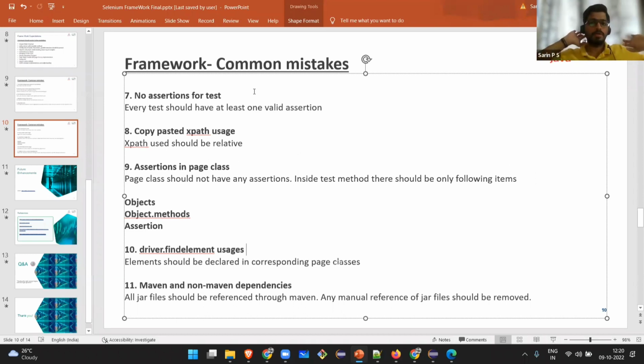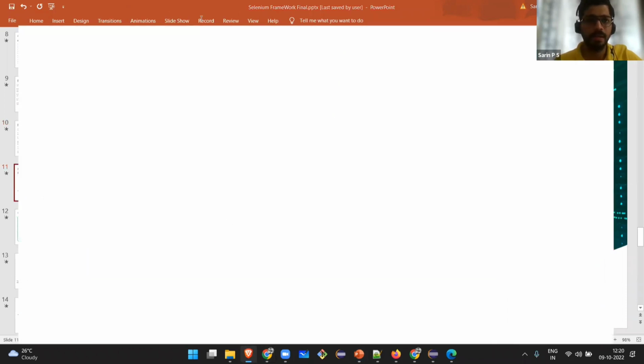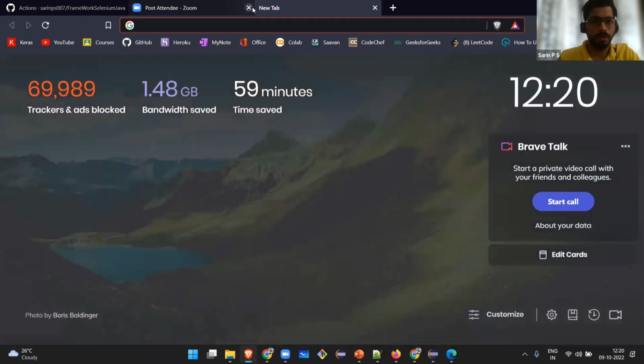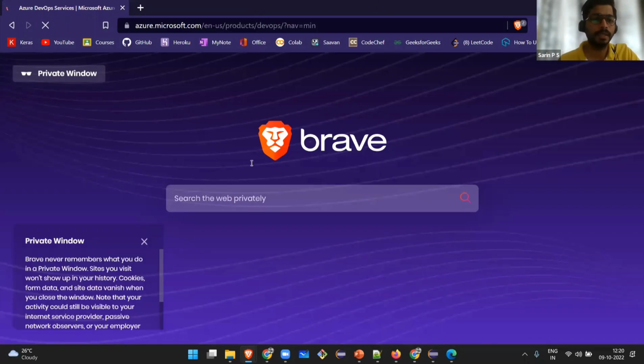Now I will also tell you what future enhancements we can make in the framework. Future enhancement in the sense of how we can configure CI/CD. For that, I have done it using Git Actions and Azure also. So I will move to dev.azure.com. I'll just log in here.